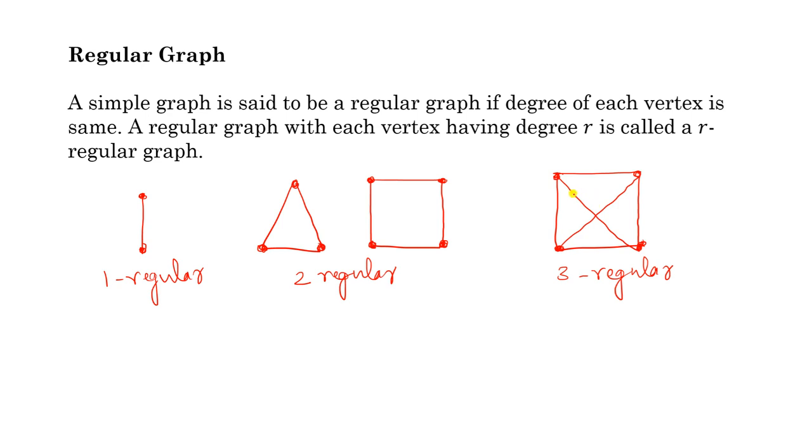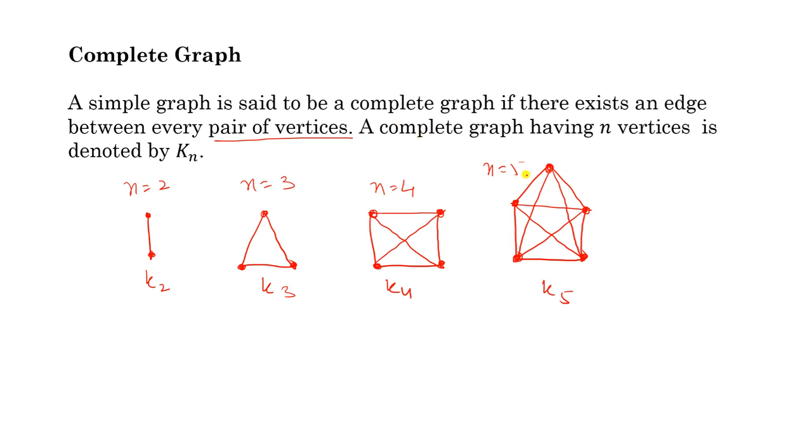Now what is the difference between a complete graph and regular graph? If you go back to complete graph, you will see that, for example, take K5. Here the degree of each vertex is 4. 1, 2, 3, 4, because this vertex is joined with other vertices through an edge. The remaining vertices are 4. It means 4 edges are incident on this vertex. Similarly, for every vertex 4 edges are incident. That's why the degree of each vertex is 4.